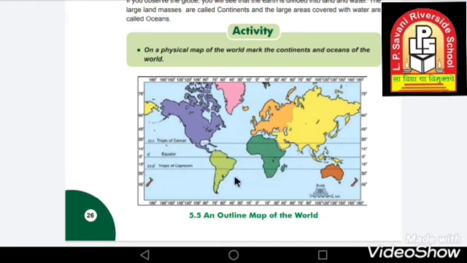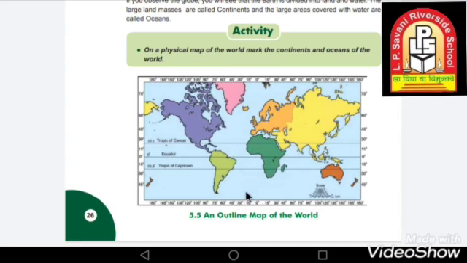Now over here, between South America and Africa, you have to write down Atlantic Ocean. ATLANTIC. Atlantic Ocean.